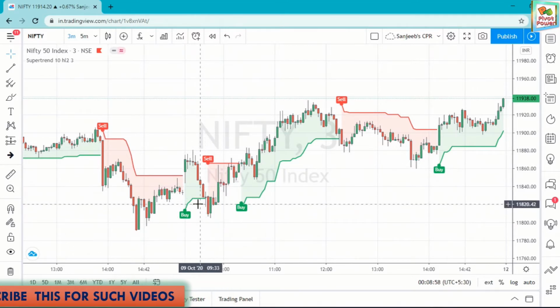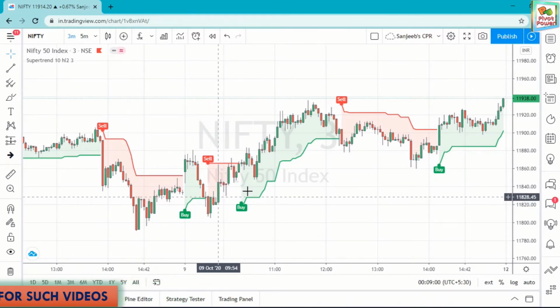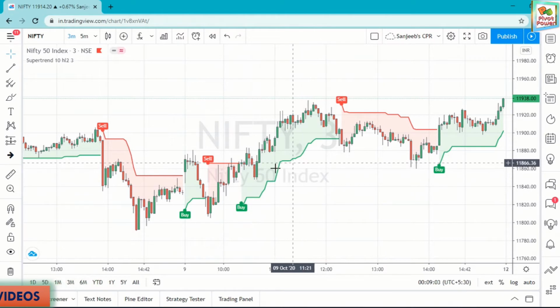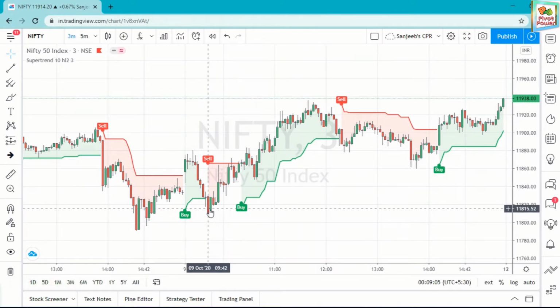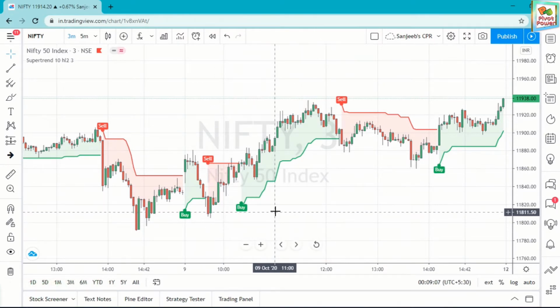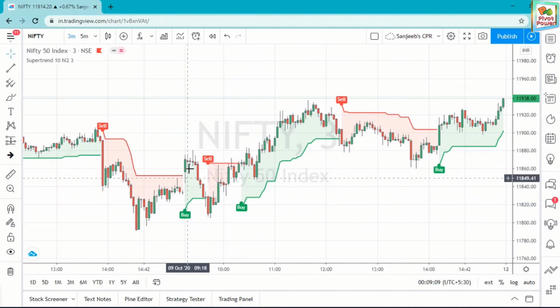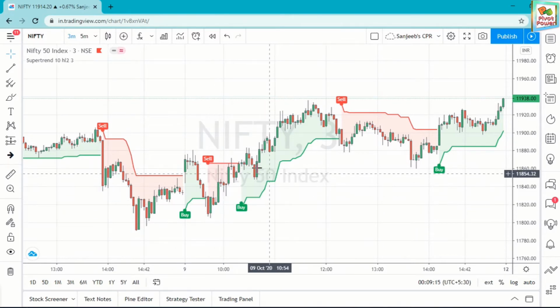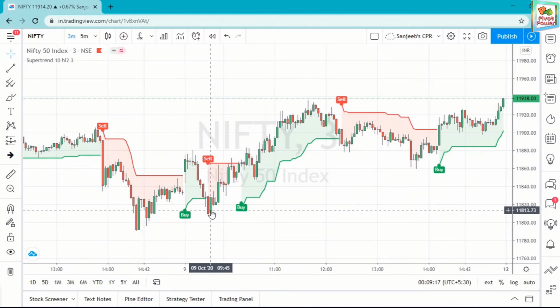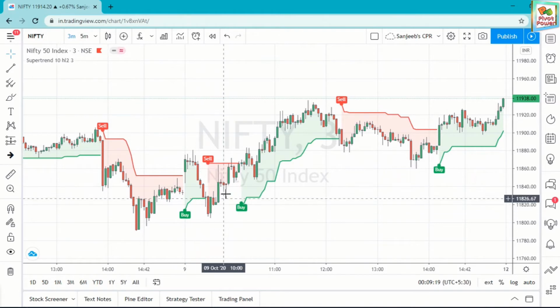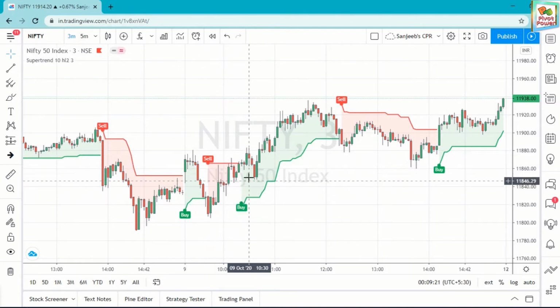Your stop loss should be below this mark. In this chart it is showing late signals. A buy signal is showing here, but after that it is going for sell. Then a sell signal is showing here, but after that it is going up. Here a buy signal is showing so much late.